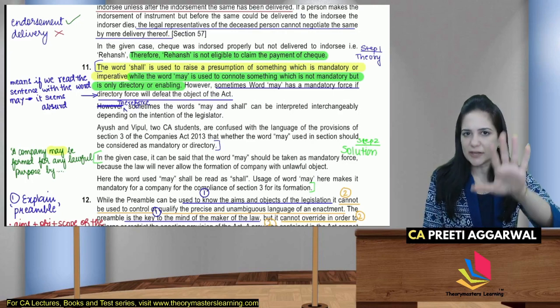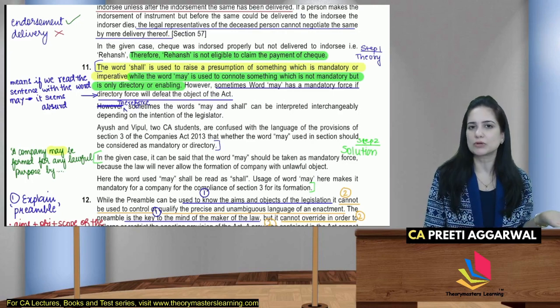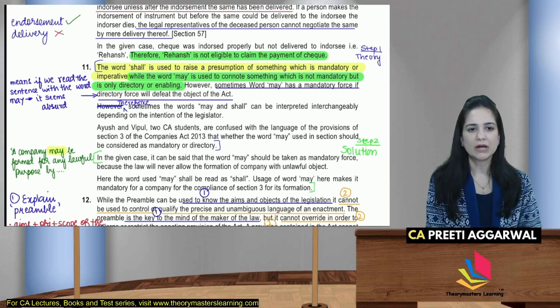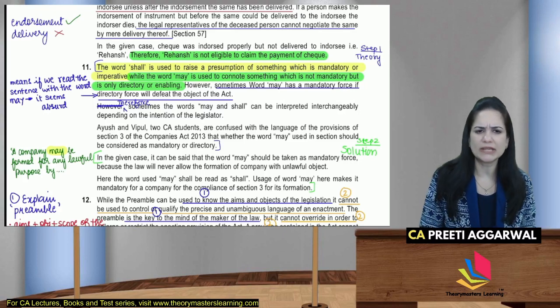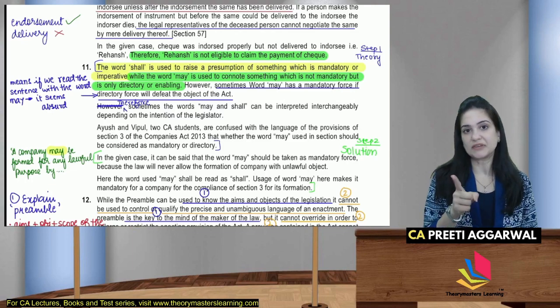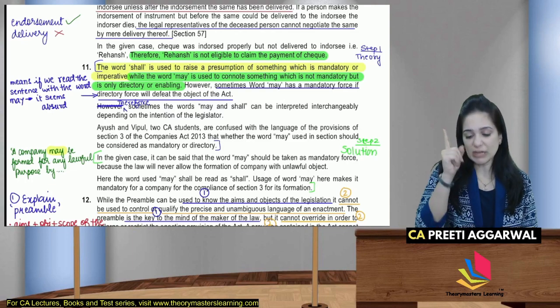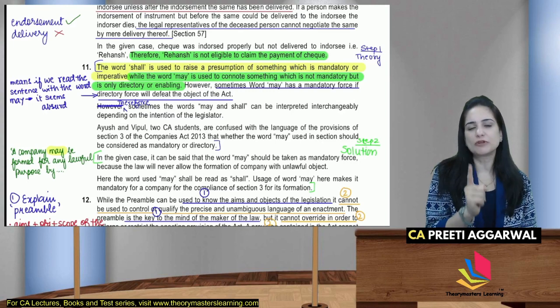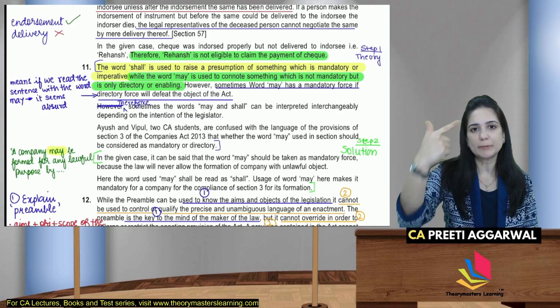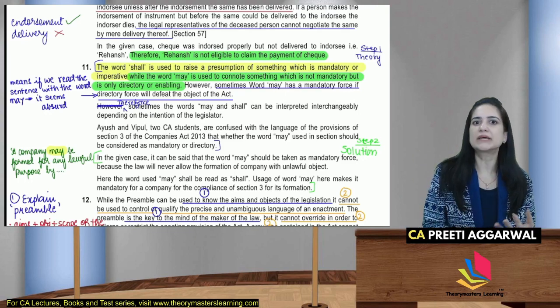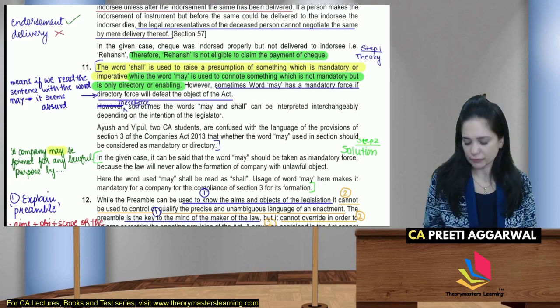Dekho, whenever there is confusion, only then you will go to the general clauses or interpretation of statutes. So here they are confused whether the word may should be read as it is. I don't think that was intention of the lawmaker. In the given case, may should be taken as mandatory. No. You will form the company only for lawful purpose. So even though they have used the word may, you have to interpret that as shall, compulsory. You can form only for lawful purpose, not unlawful.